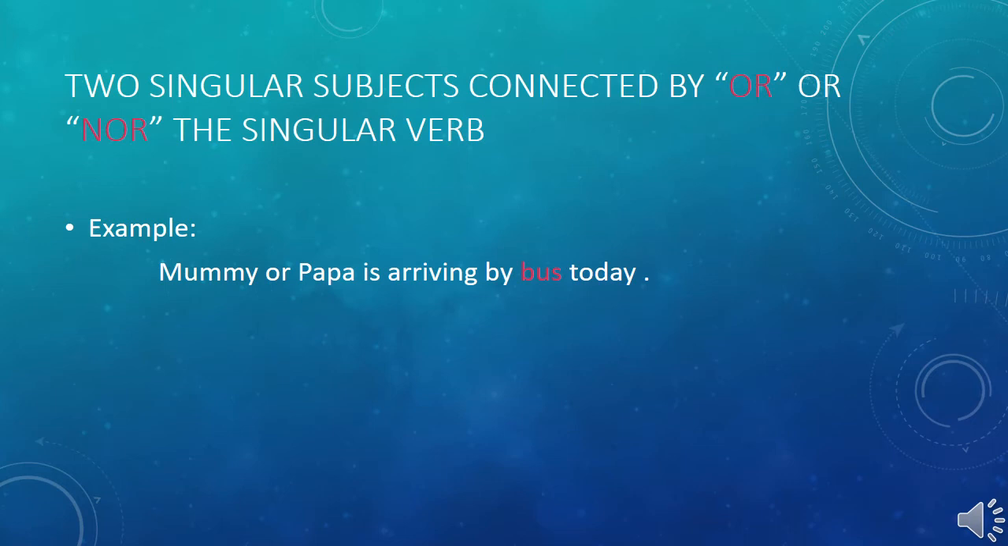The second rule is two singular subjects connected by or, nor take a singular verb. As an example, Mummy or Papa is arriving by bus today. I can give you a few more examples, like no nook or cranny was left unexplored. One more example: neither the boy nor his friend has done much work.